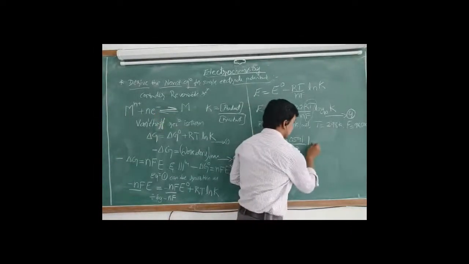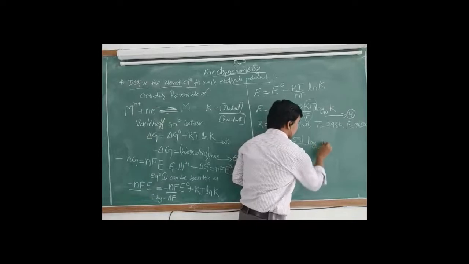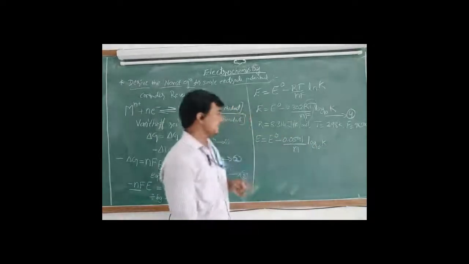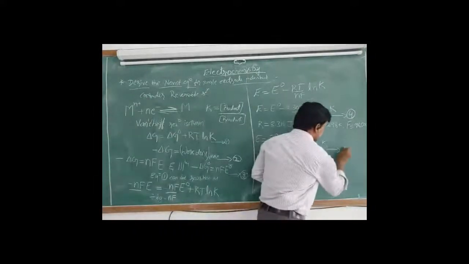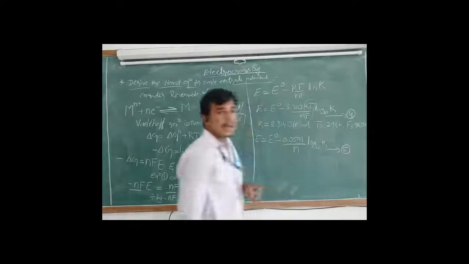What is remaining? Log with base 10 K. Understood? I will give this equation number as 5.